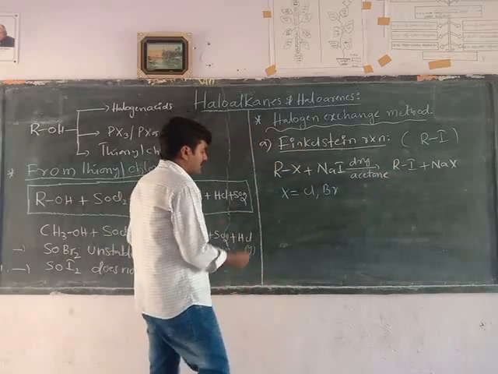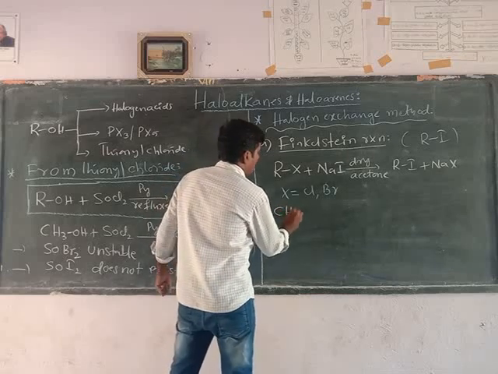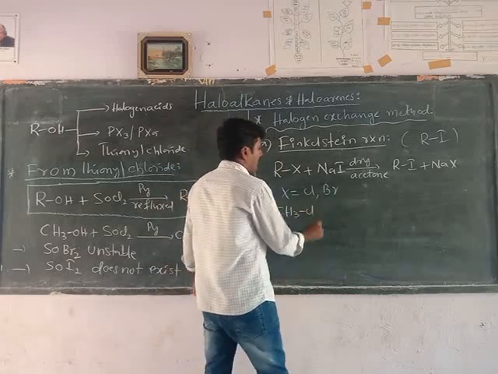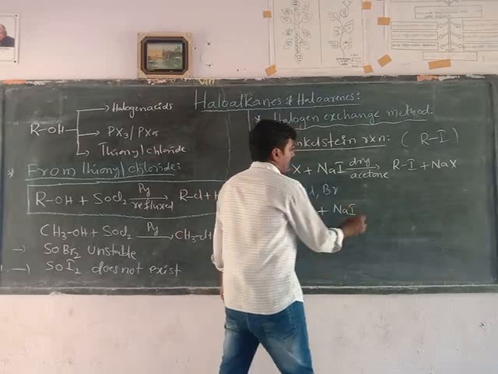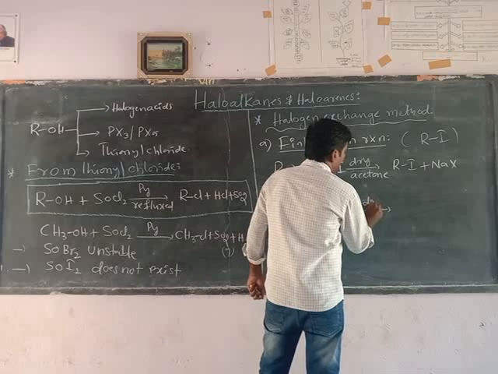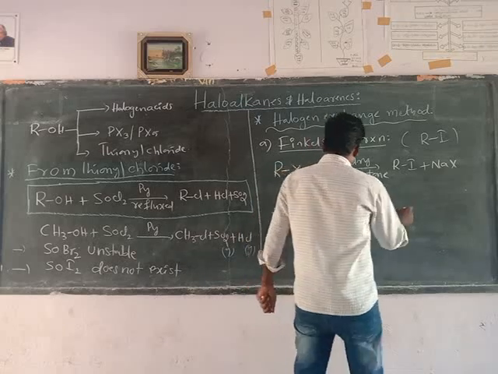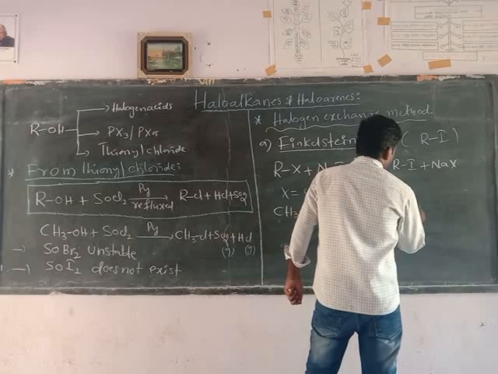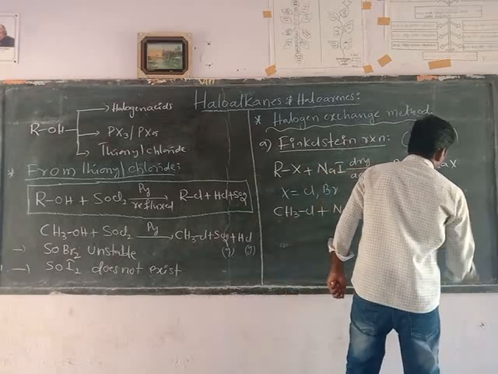Let's take an example for this reaction. Methyl chloride reacts with sodium iodide solution in the presence of dry acetone to form methyl iodide plus sodium chloride.